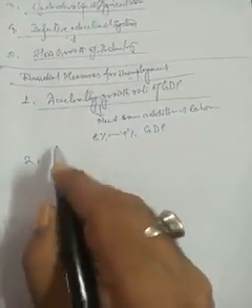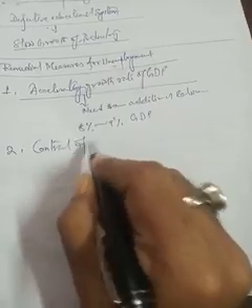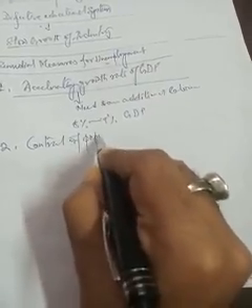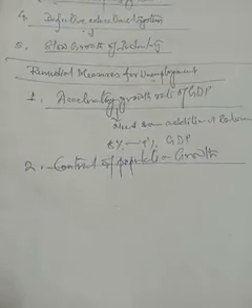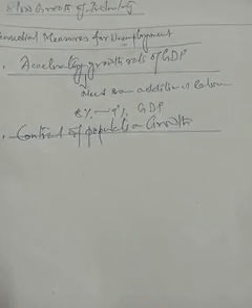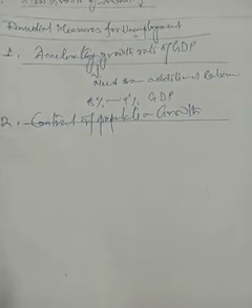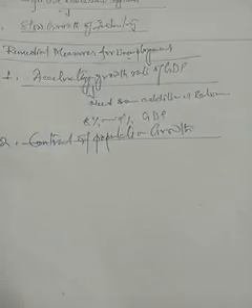The second point is control of population growth. So what is control of population growth? How do we control the population? The rapid growth of population should be slowed down, so that the additional jobs created do not fall short for the new entrants to the labor market.